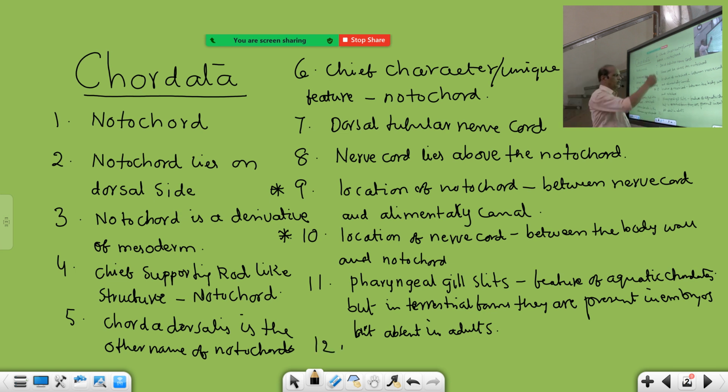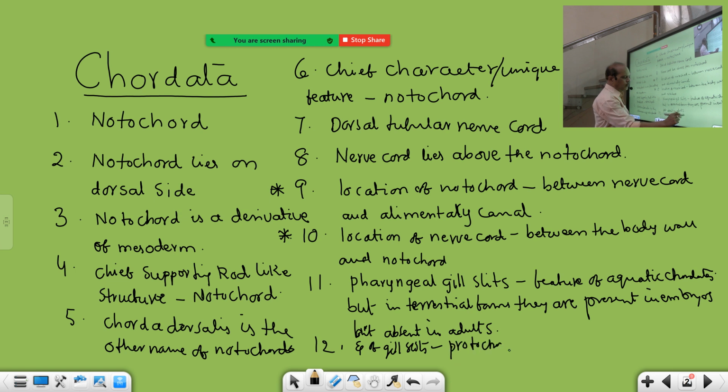Dorsal tubular nerve cord and notochord are present in all chordates, at least in the embryonic condition. Nerve cord is anyhow always present, but gill slits are present only in aquatic chordates. Examples of gill slits: what are they? Protochordates.